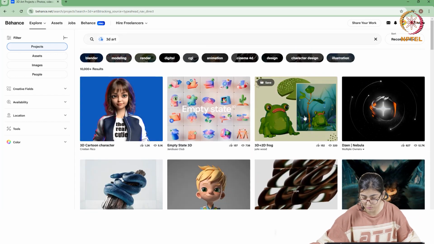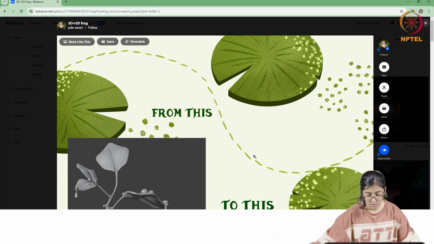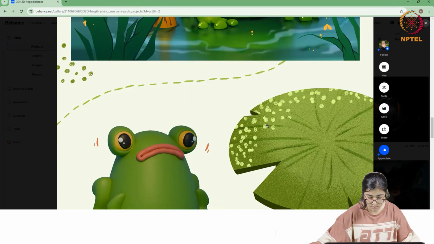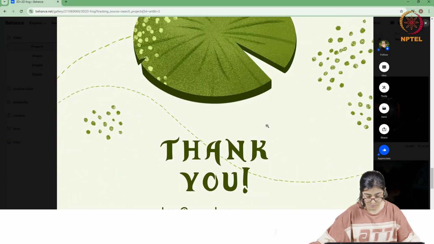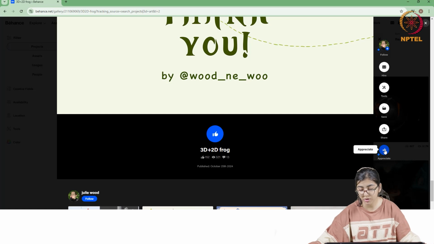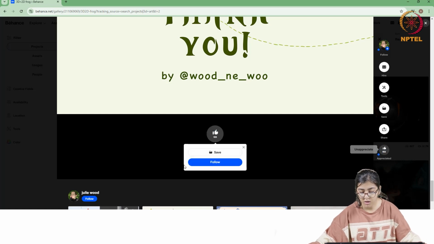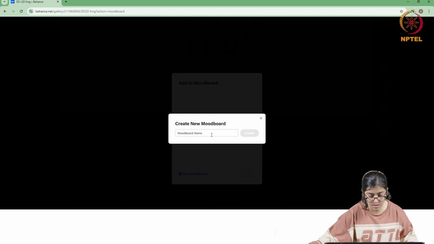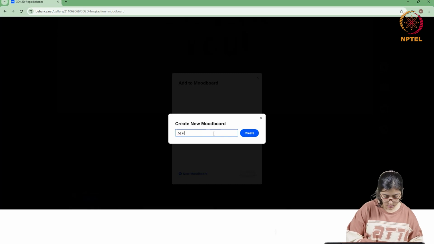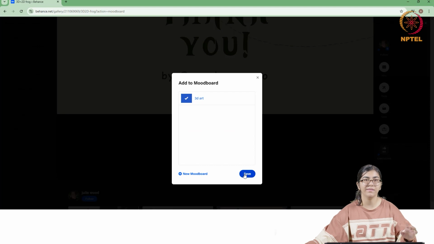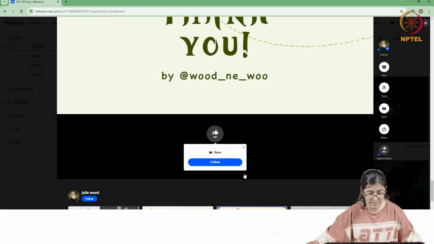Now, I like this one. So you can take a look at the whole project here. If you like the project, you can always appreciate the creator. You can also save it to your mood board. For example, now we'll create a mood board for 3D art. I'll just name it 3D art and create. So now I am saving this project to my 3D art mood board.